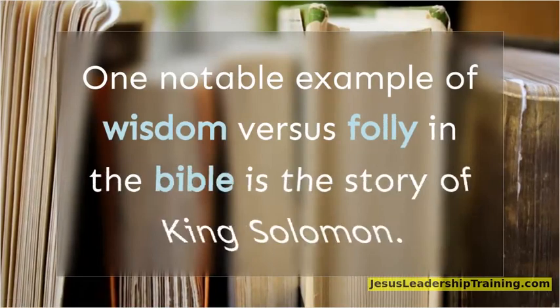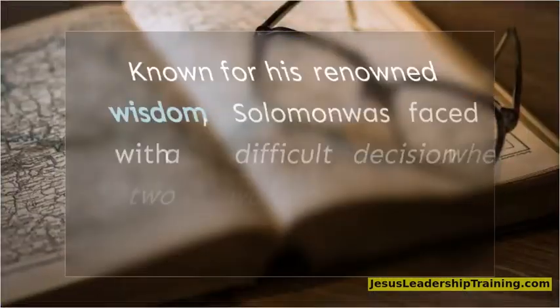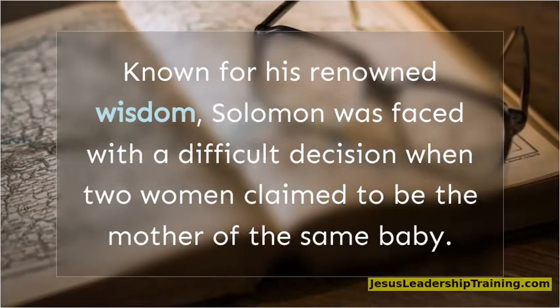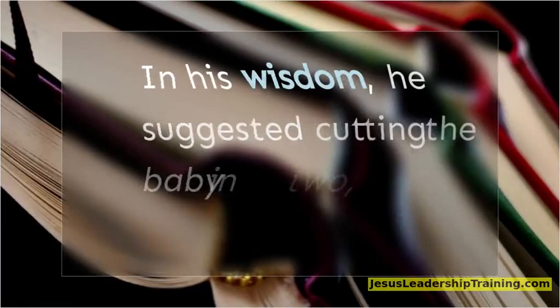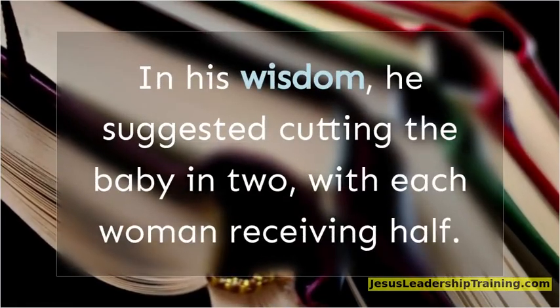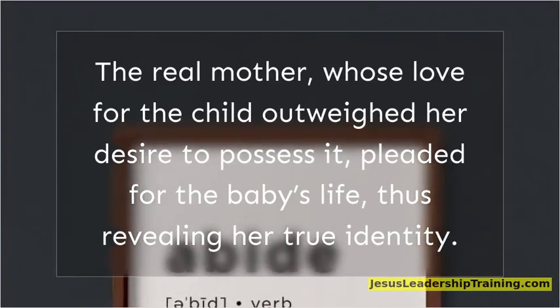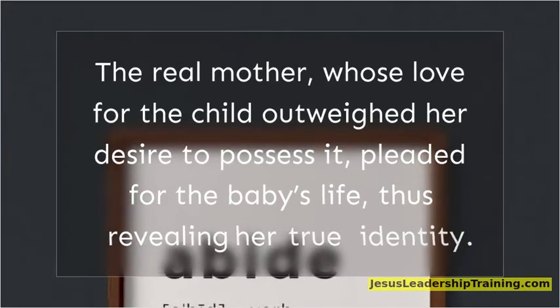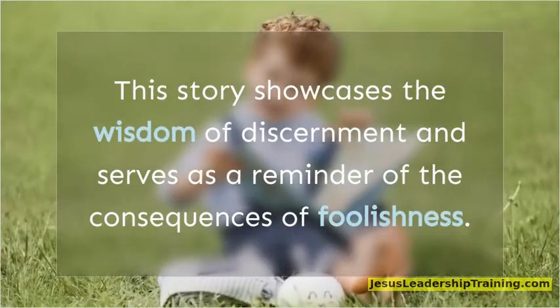One notable example of wisdom versus folly in the Bible is the story of King Solomon. Known for his renowned wisdom, Solomon was faced with a difficult decision when two women claimed to be the mother of the same baby. In his wisdom, he suggested cutting the baby in two, with each woman receiving half. The real mother, whose love for the child outweighed her desire to possess it, pleaded for the baby's life, thus revealing her true identity. This story showcases the wisdom of discernment and serves as a reminder of the consequences of foolishness.